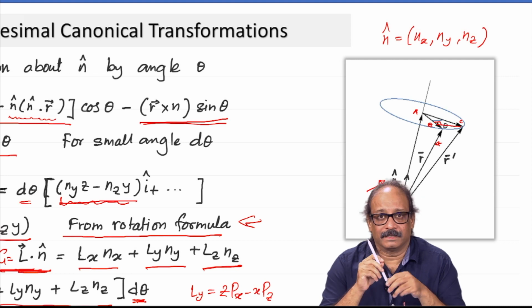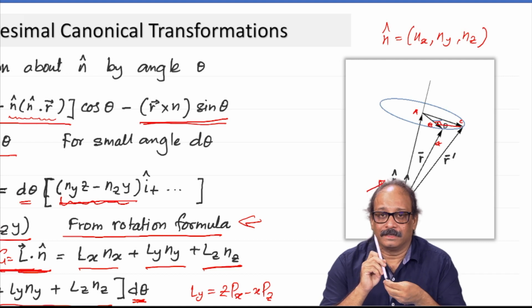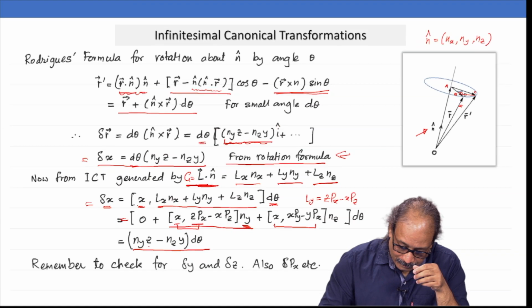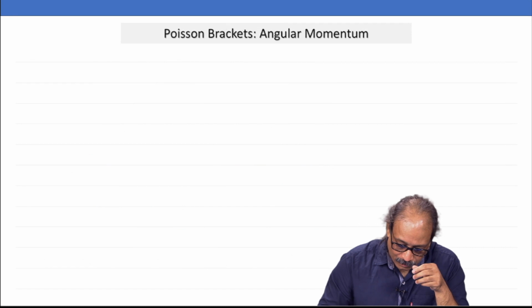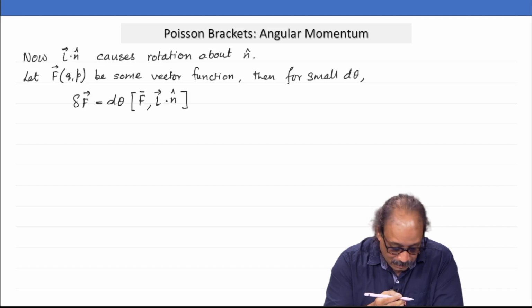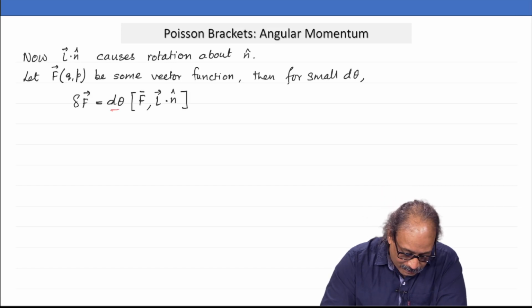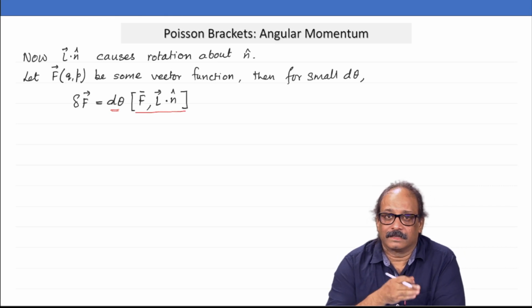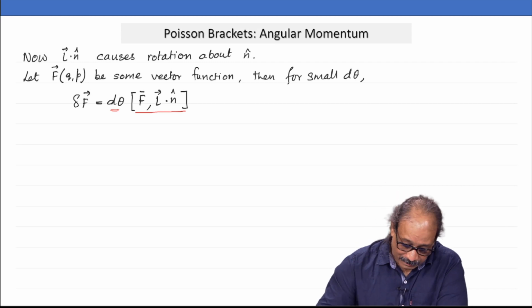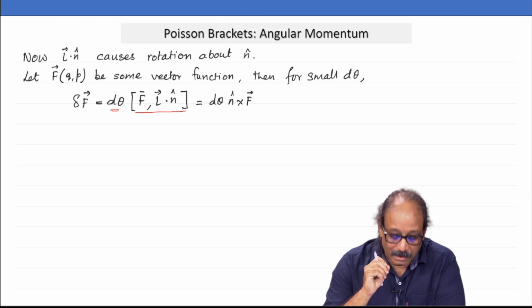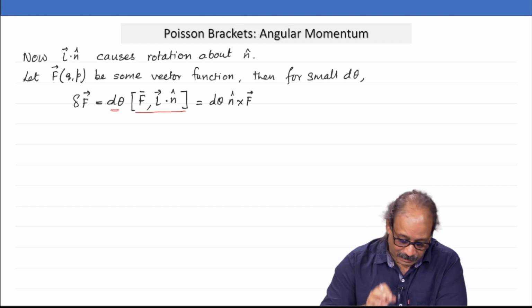The vector must of course be a function of the canonical variables, and then that also would rotate. So how much change would there be in the vector function f? That also will be given by d theta times the Poisson bracket of f with the generator, and that generator here is nothing but L vector dot n cap, and that will be equal to d theta times n cap cross f, that we know.